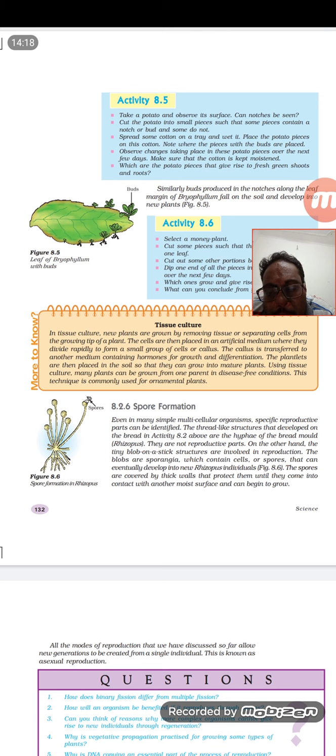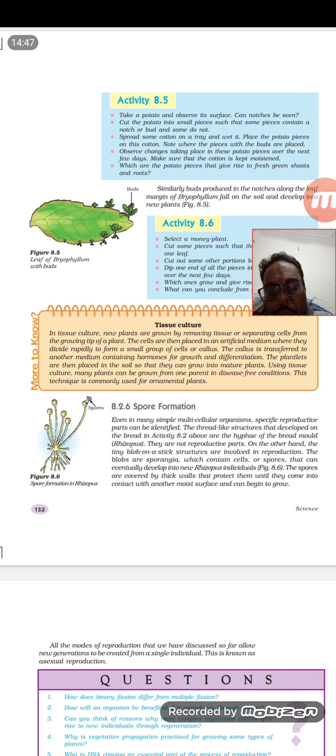This bulb-like structure will burst open when the right time comes and release these spores. These spores are very resistant against environmental conditions. They have thick walls to protect them. When they come in contact with moisture, they will grow.